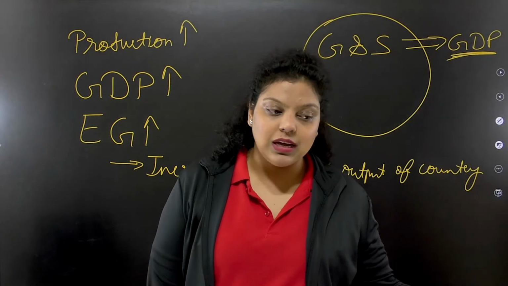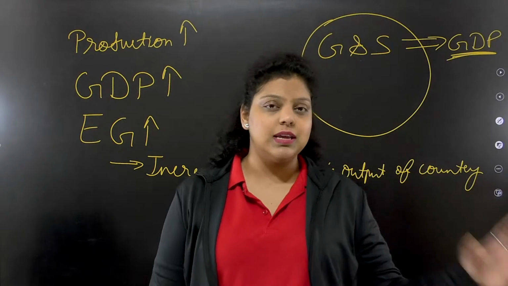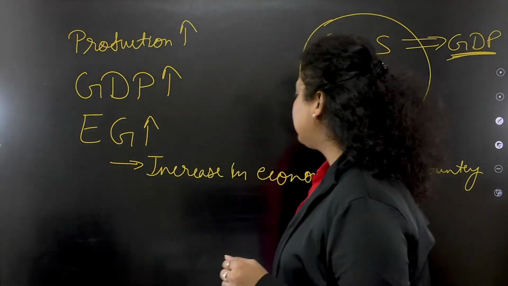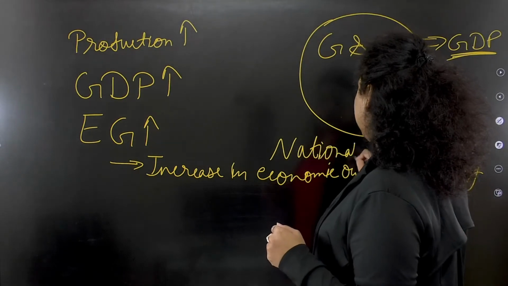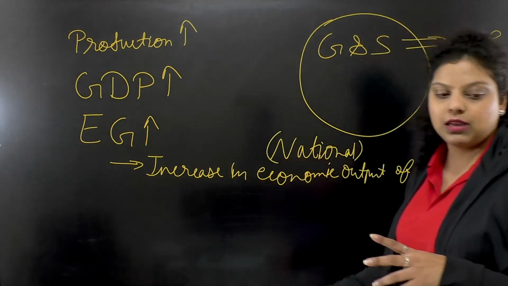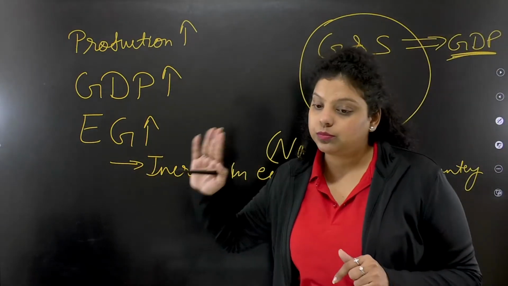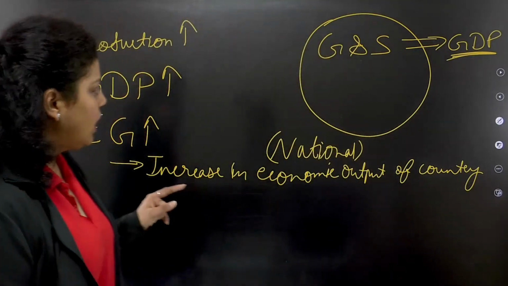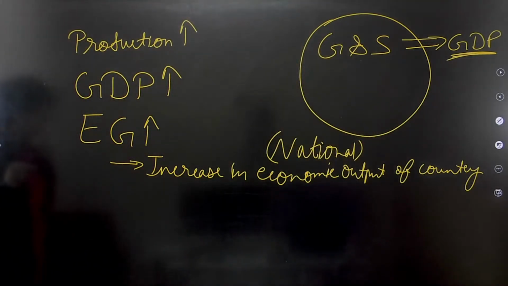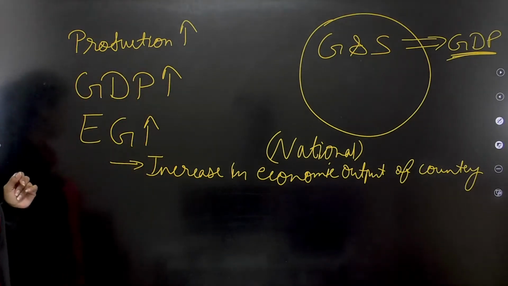So economic growth is nothing but an increase in the production of goods and services, or an increase in the economic output, or you can call it national output also. So when there is an increase in national output or economic output, that is known as your economic growth. Clear? Okay. So let me know if economic growth is clear to everyone. When production increases, GDP increases. When GDP increases, economic growth increases.